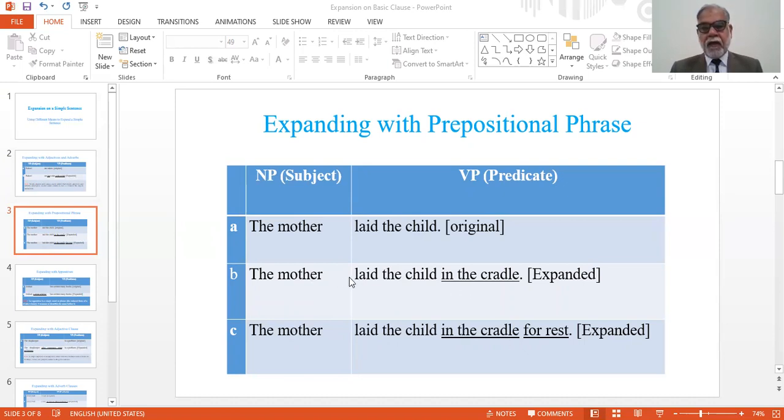In the second example, we added one prepositional phrase. But in the last example, we added two prepositional phrases. And this brings more information. This tells us the purpose of the verb as well. So this is very important that we know how to expand our sentences, simple sentences or clauses with the help of prepositional phrases.